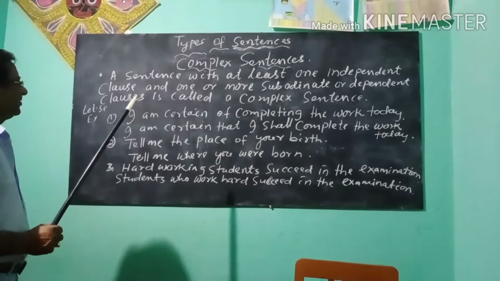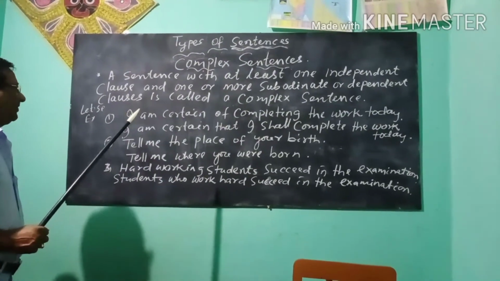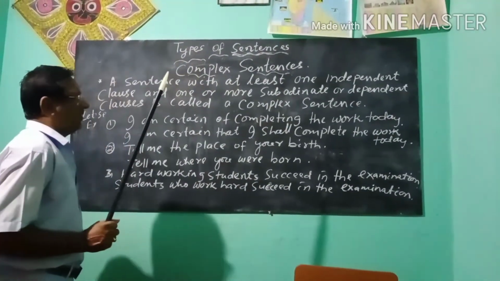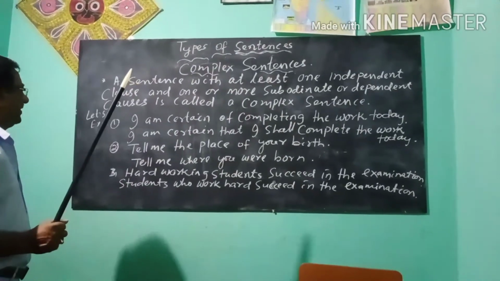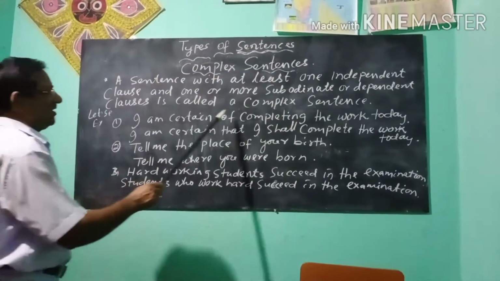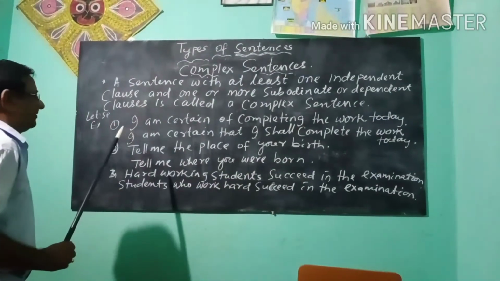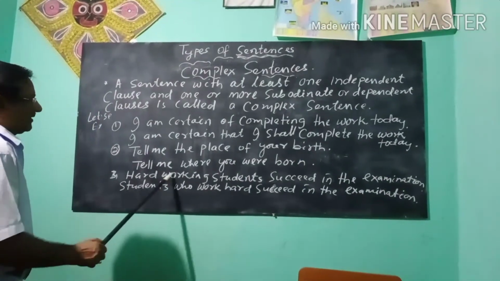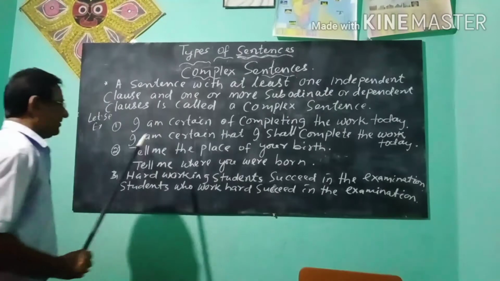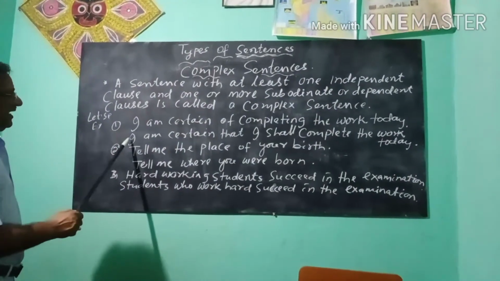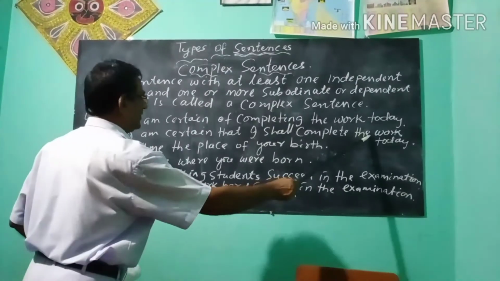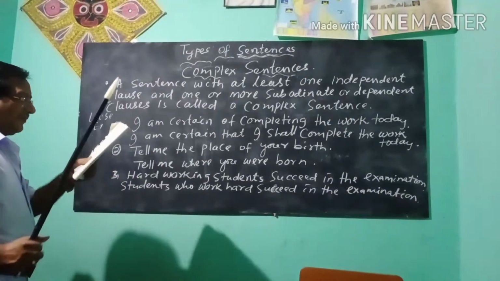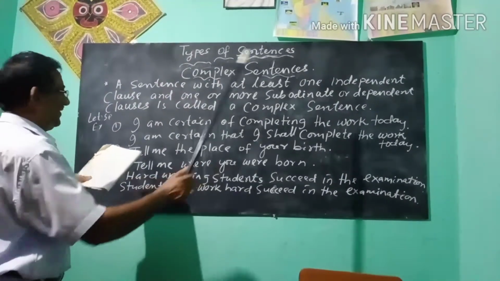So we know from before that a sentence having one finite verb is called a simple sentence. According to this rule, I am certain of completing the work today is a simple sentence. Tell me the place of your birth is a simple sentence. Hardworking students succeed in the examination is a simple sentence. And I am certain that I shall complete the work today, look at your book, there are three.